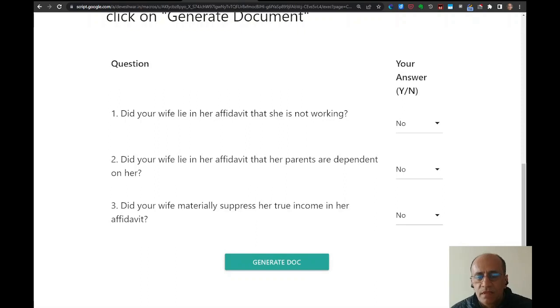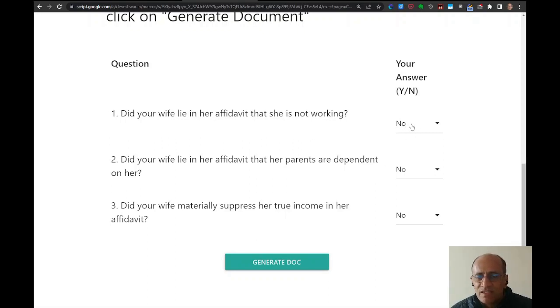So the third point is that in case the applicant wife has materially suppressed her true income details in her affidavit. So, for example, in case her actual income is, let's say, 80,000 per month, but she has stated it to be, let's say, 30,000 or 35,000 or 40,000, there is a large difference between the actual income and the stated income. So that can very well affect the maintenance decision. So that would be a material suppression liable for perjury, in my opinion, of course. And that's why I suggest you should also take opinion of a legal professional.